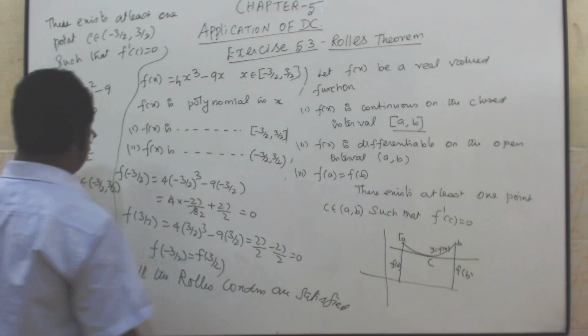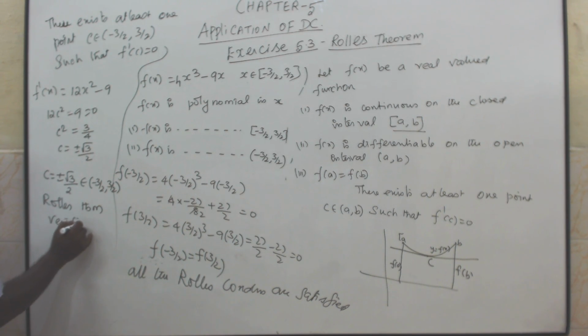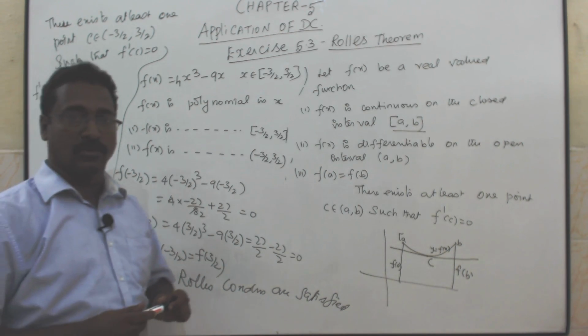Substitute that, the answer will come. Therefore, Rolle's theorem verified at C is equal to plus or minus root 3 by 2. Rolle's theorem, C equal to plus or minus root 3 by 2 will be verified.